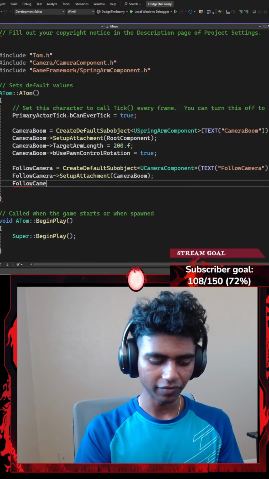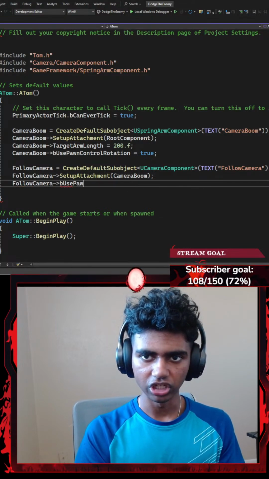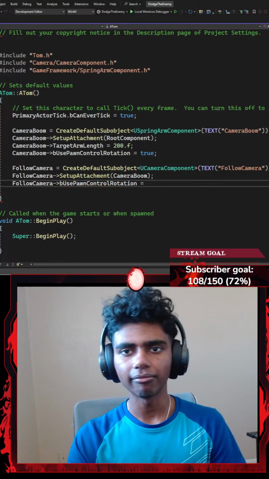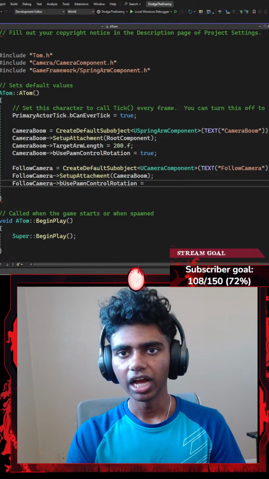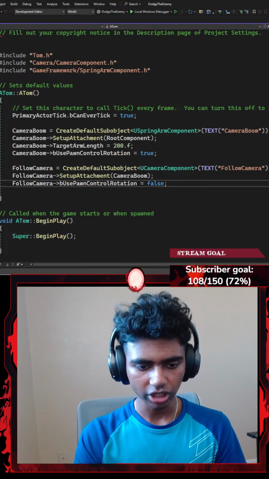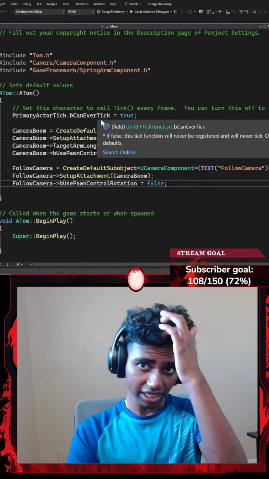Lastly, I'm going to go with FollowCamera and point it towards bUsePawnControlRotation, the same thing that I added in my camera boom, but this time instead of true, I'm gonna go with false. And then let me check for chats. There we go. Okay, and that's about it.